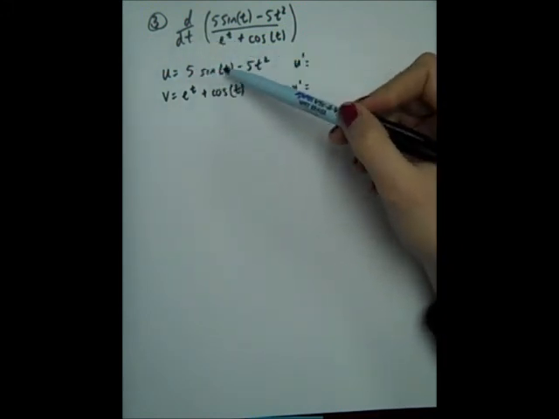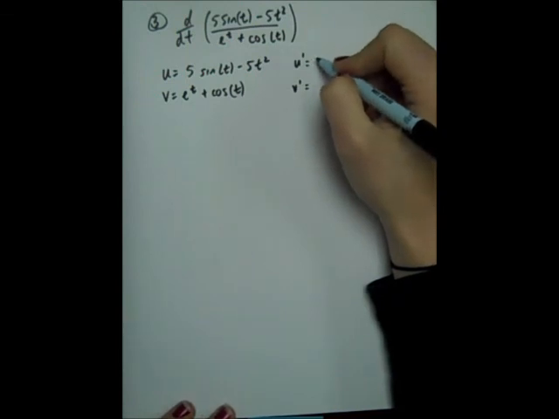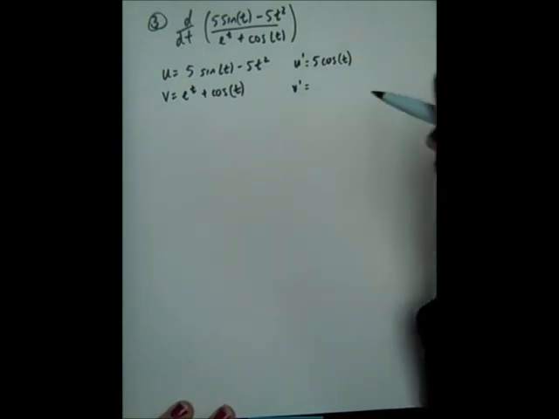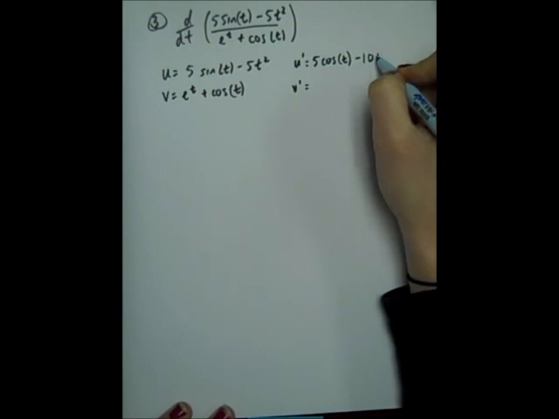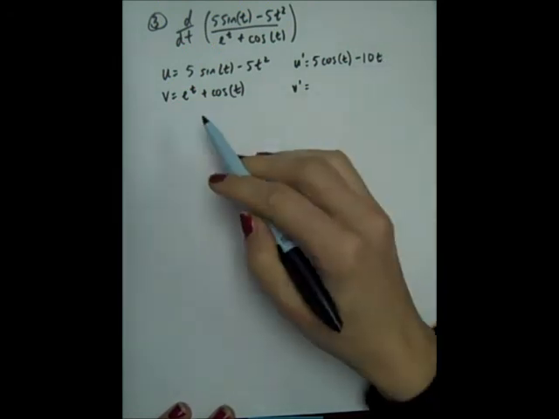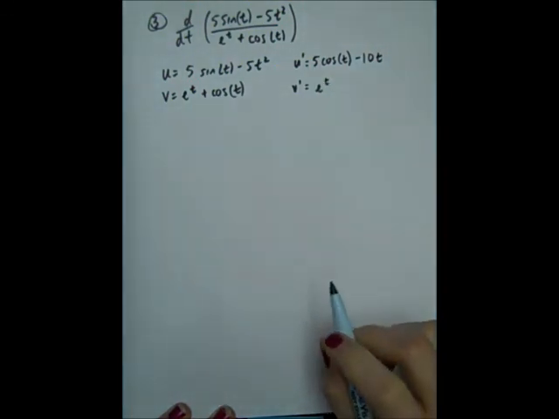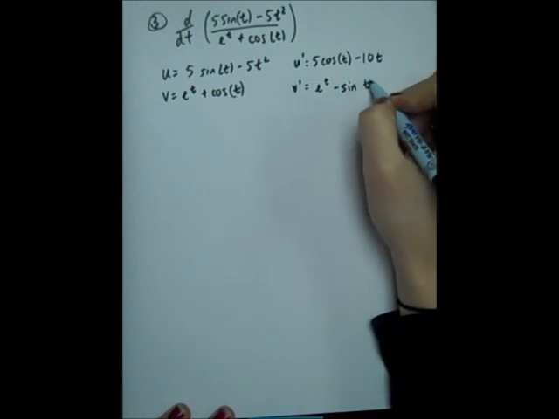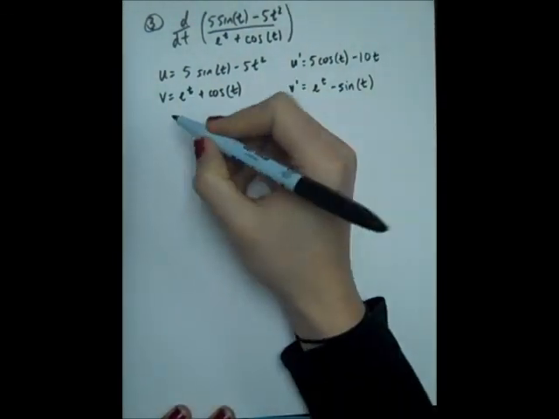So the derivative of 5 sine t minus 5t squared, I'm just going to take the derivative of each piece and add them together. So the derivative of 5 sine t is going to be 5 cosine t. And then using the power rule, the derivative of negative 5t squared is minus 10t. Now the derivative of e to the t is just e to the t. And then the derivative of cosine t is minus sine t. Now that I have all four of these, I just plug it into my quotient rule.